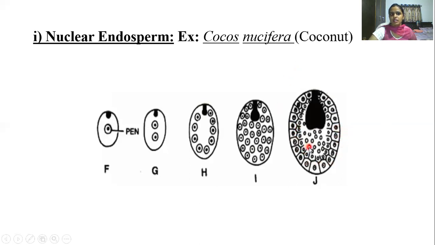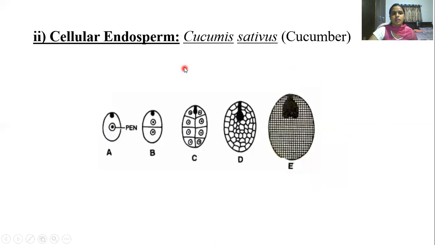We can see this in this case. This is about nuclear endosperm. The next one is cellular endosperm. This is seen in the case of Cucumis sativus, that is cucumber. In this case, there is again a primary endosperm nucleus and a zygote.